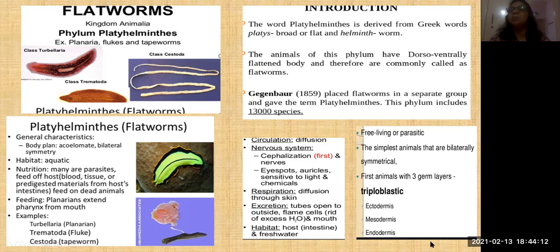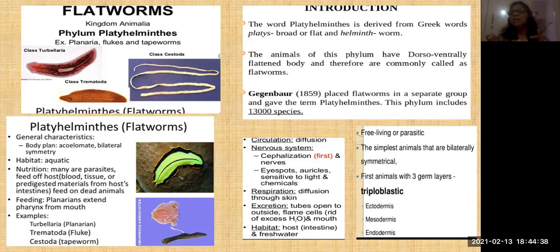And they are triploblastic. That is very important. Coelenterates are diploblastic. Only two germinal layers are present, ectoderm and endoderm. Whereas in flatworms, triploblastic, three layers are present: ectoderm, mesoderm, endoderm. Do you know what these germinal layers are?